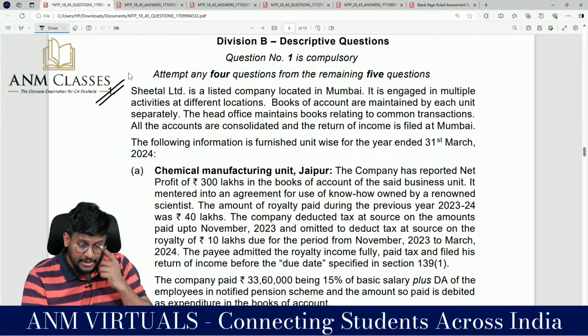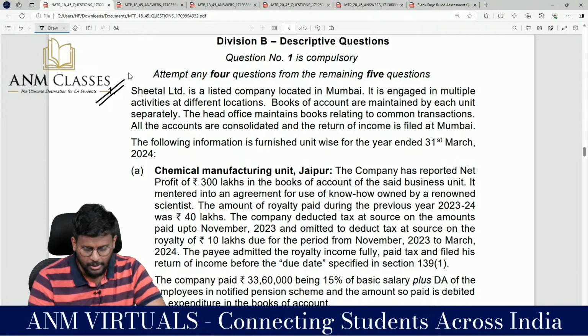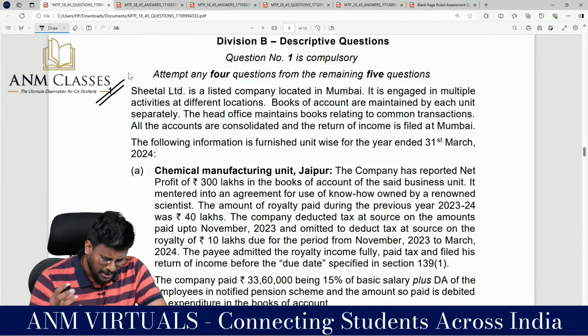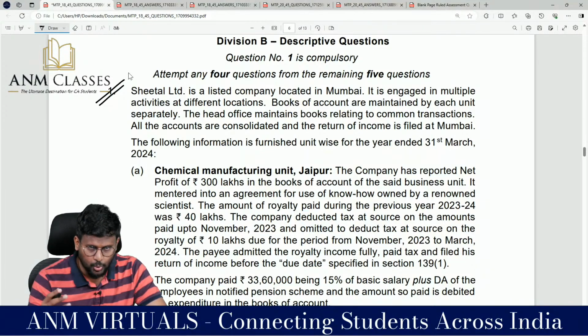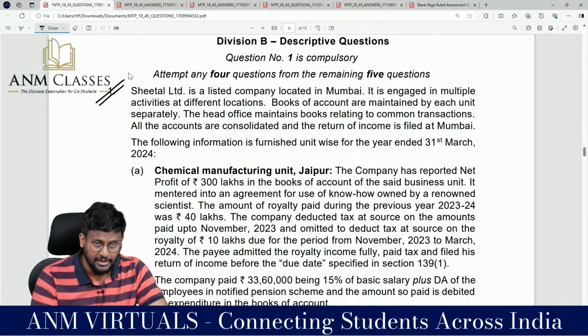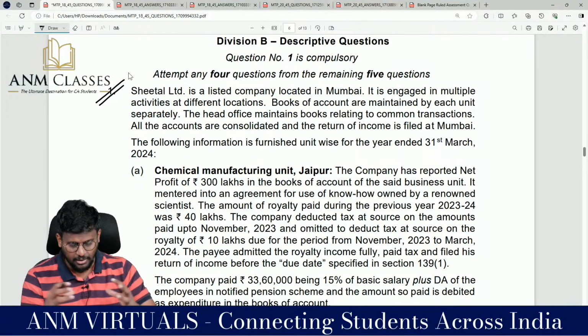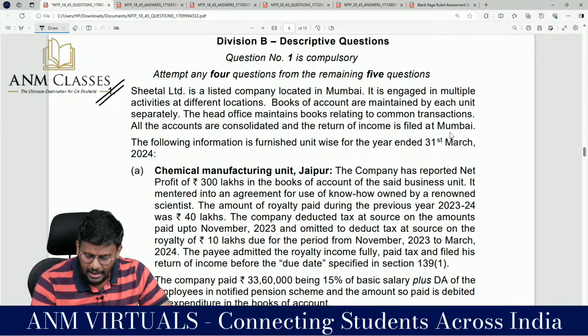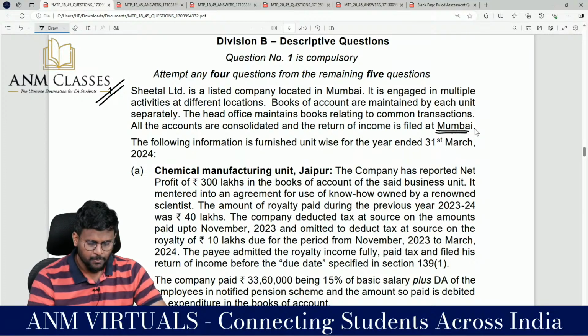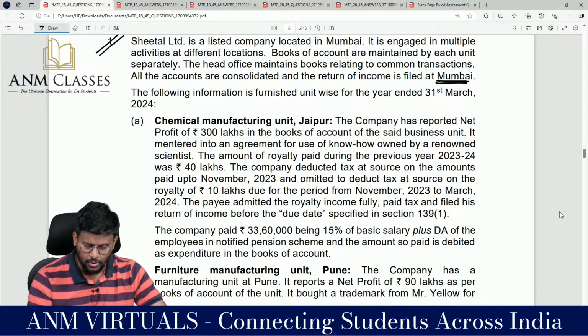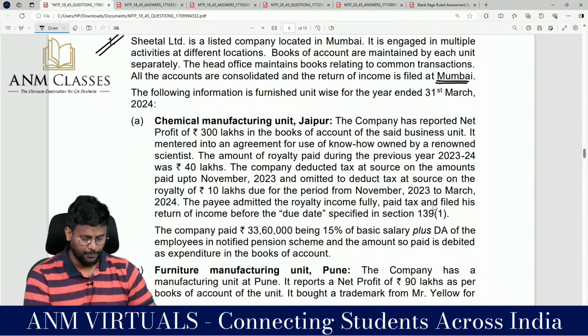Sheetal Limited is a listed company located in Mumbai. It is engaged in multiple activities at different locations. Books of accounts are maintained by each unit separately. Head office maintains books relating to common transactions, like the branch account system they have given. All the accounts are consolidated and return of income is filed at Mumbai. So they are filing at head office. The following information is furnished unit-wise for the year ended 31st March 2024.